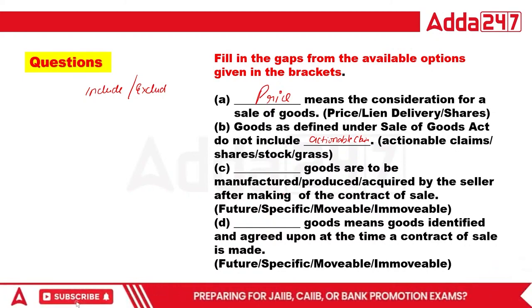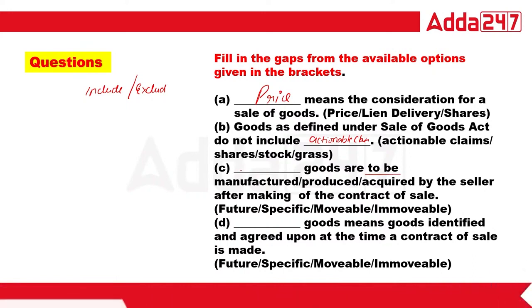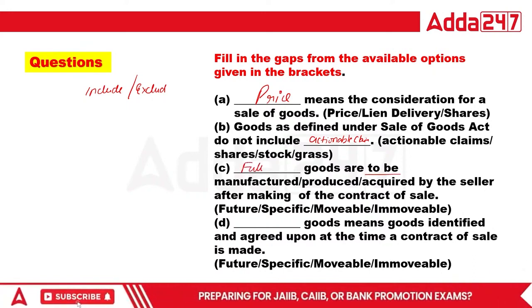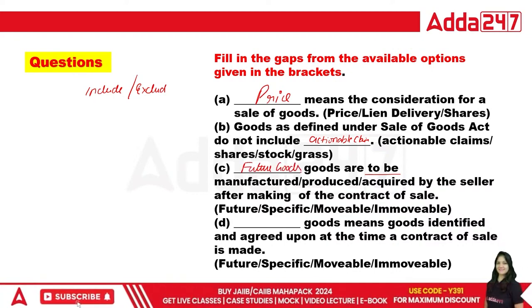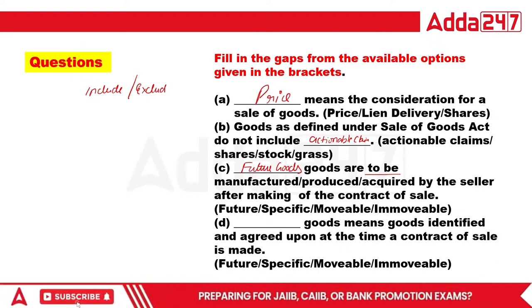Dash goods means that it is in the future, so that's why future goods will be the right answer. Future goods are goods to be manufactured, produced, or acquired by the seller after making the contract of sale.